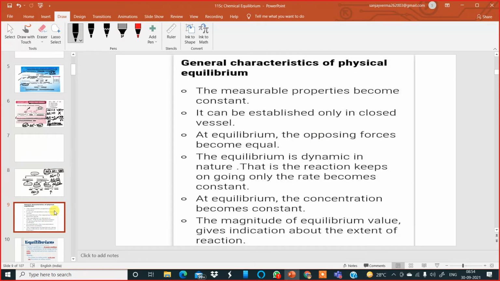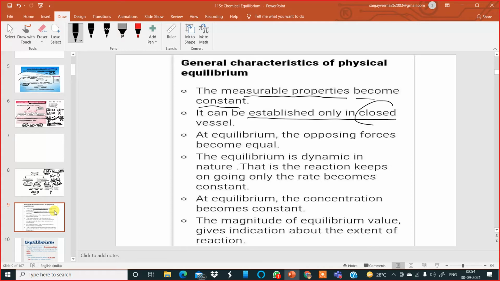Now, moving to the next slide, on the screen you can see there are some general characteristics of physical equilibrium. In the case of physical equilibrium, the measurable properties, which can be measured, temperature, pressure, volume, all these become constant. There is no change. Physical equilibrium can be established only in a closed system.